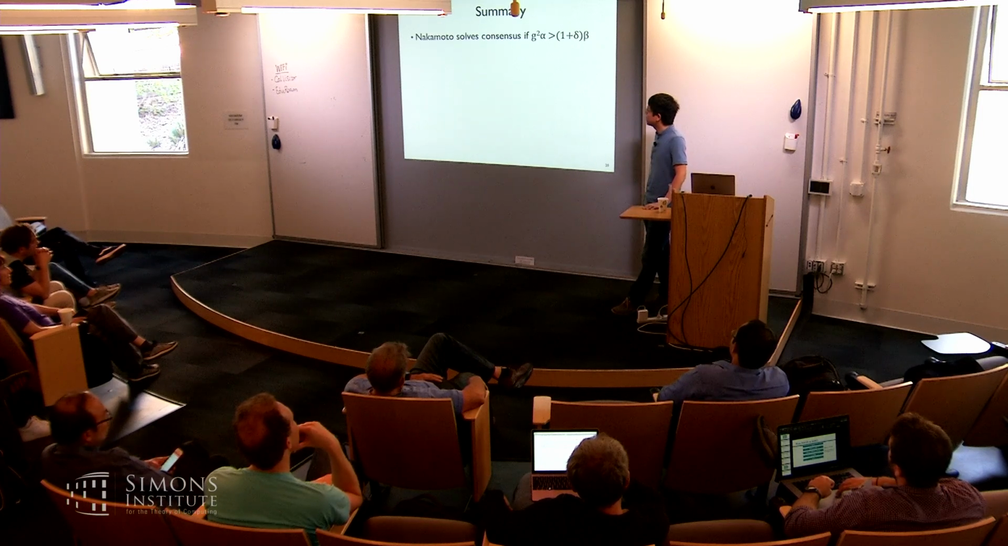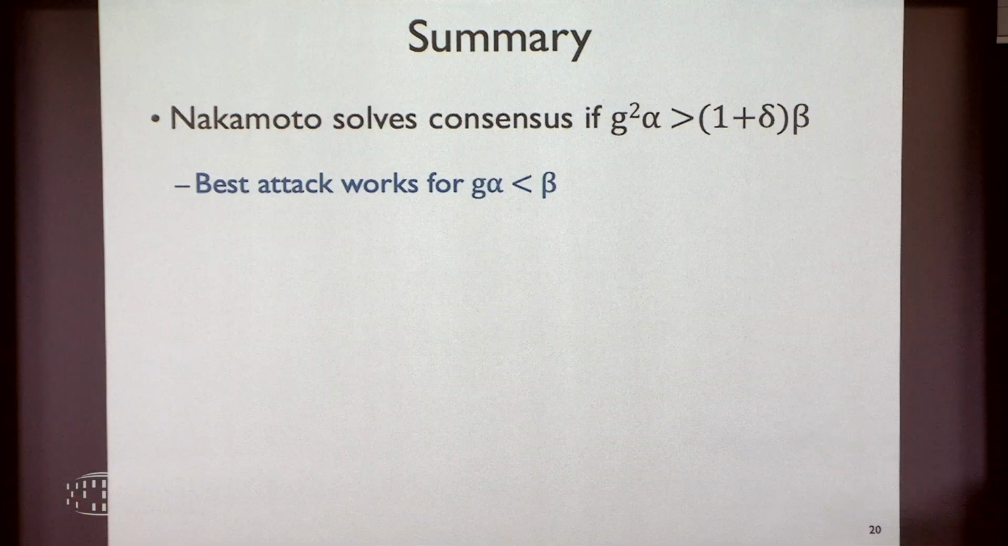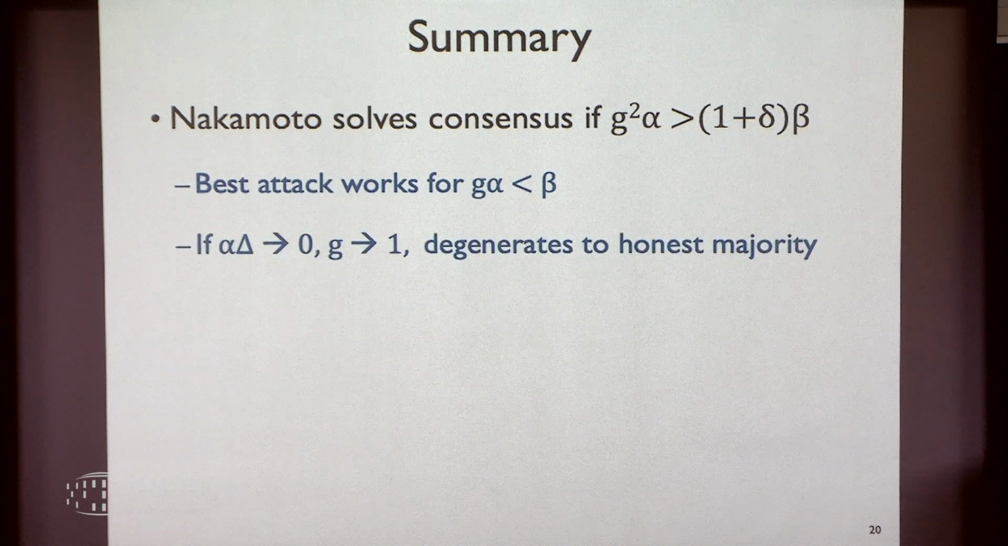All right, so that's the end. To summarize, Nakamoto solves consensus if this condition holds. This is not known to be tight because our best attack works only when G alpha is less than delta. So there is a gap there. I personally felt our proof is not tight. The attack is indeed the best attack. I'll end there.